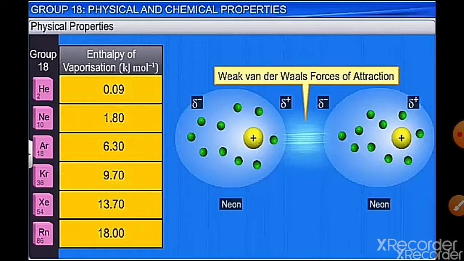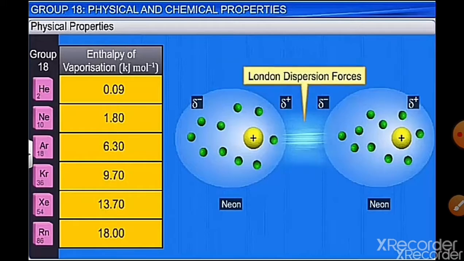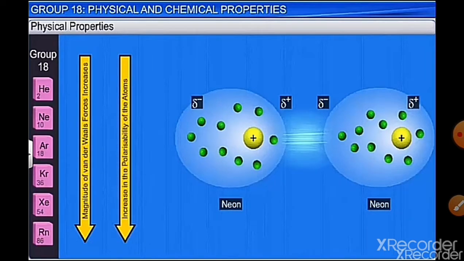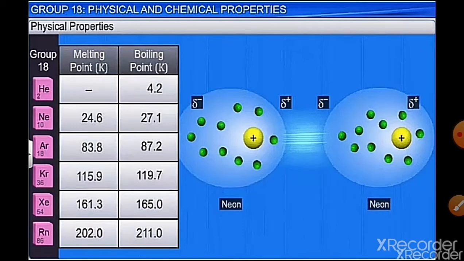And this weak force increases as the size of the atom increases. That is, on going down the group, the enthalpy of vaporization increases because of the increase in the van der Waals or London dispersion forces. So as the size of the atom increases, the magnitude of van der Waals force also increases. These are non-polar molecules. So the increase in polarizability of the atom with increase in atomic mass results in more magnitude of van der Waals force of attraction. As a result, the boiling point increases down the group and the melting point also increases down the group.